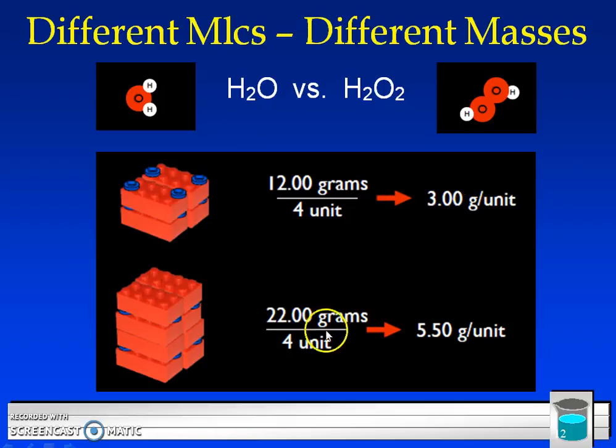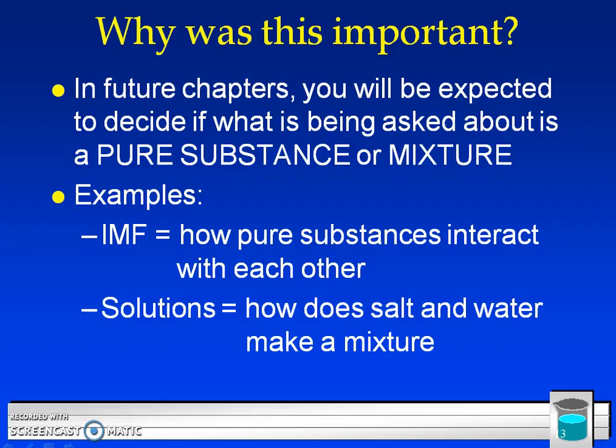But if you talk about H2O2, notice he gave the same units, okay? So you have 4 units of water versus 4 units of hydrogen peroxide. Your masses are different, which means your average mass for each of those compounds will be different. And that's one way sometimes we can classify an element or a compound, any pure substance.